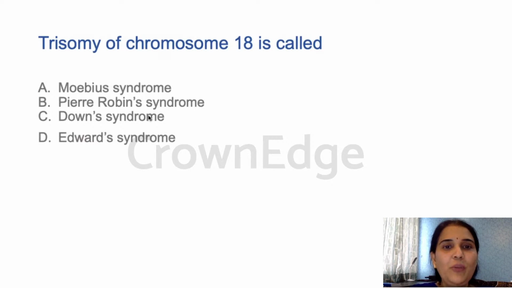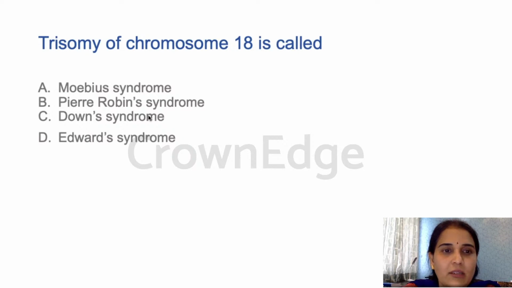The trisomy of chromosome 18 is called, yeah, there is a lot of repetition. Yes, trisomy of chromosome 18 is which syndrome? Mobius syndrome, Pierre Robin syndrome, Down syndrome, Edwards syndrome. Trisomy 18. It's not trisomy 21. If it was trisomy 21, it would be Down syndrome.